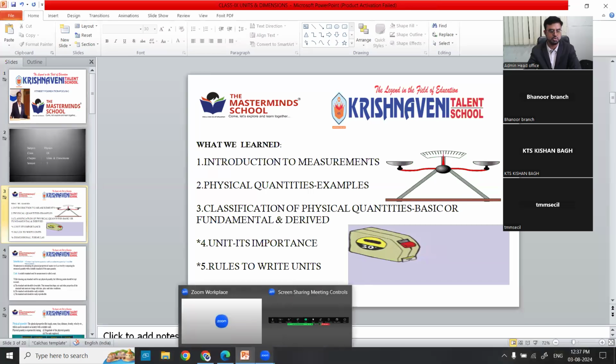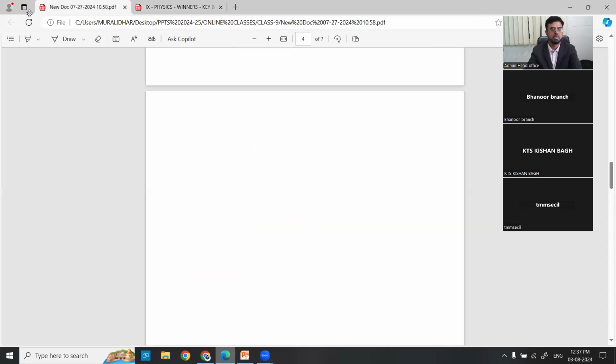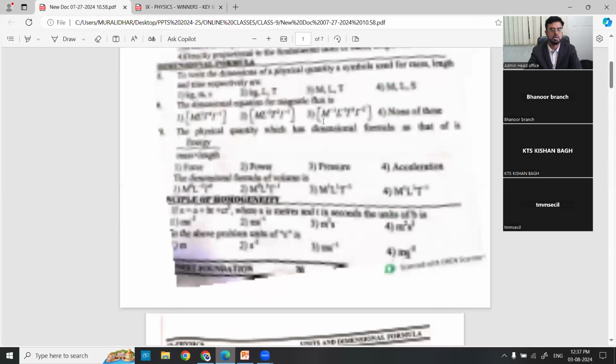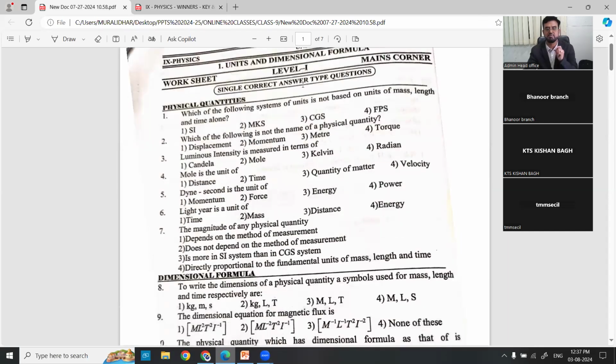Now it's time for us to start our worksheet, which I already told you about. There are so many levels of questions given in the material: level 1, level 2, level 3, level 4, like that. Not only this, we also provided you a key.